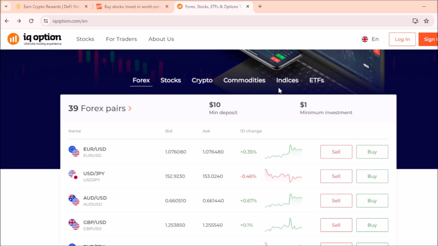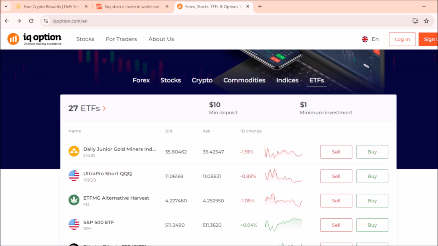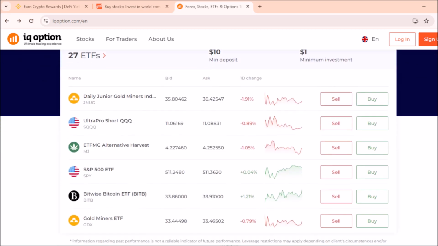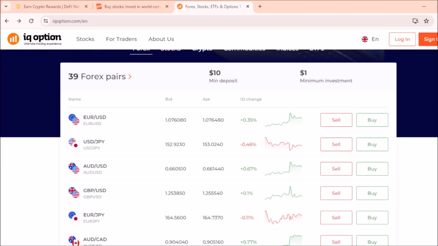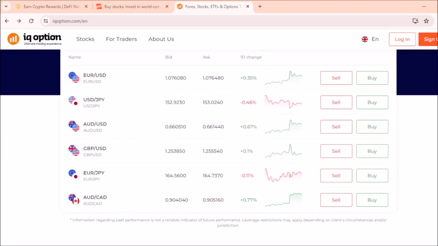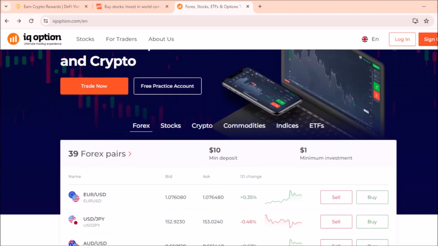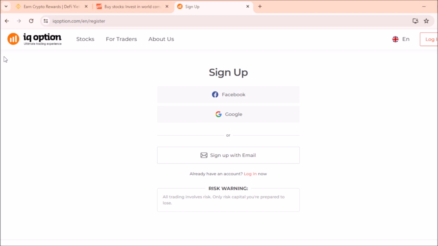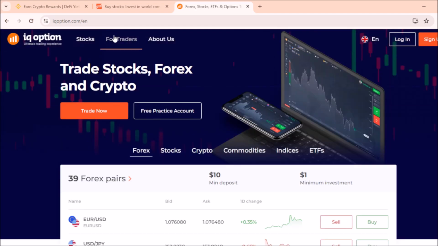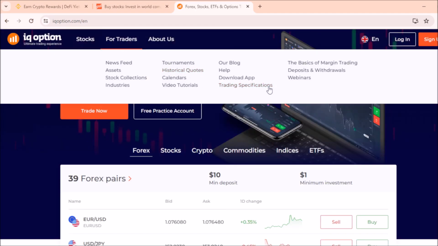Users can choose the type of instrument they want to trade and access comprehensive market data and analysis tools. Demo account. IQ Option provides a demo account feature, allowing users to practice trading strategies without risking real money. Educational resources. IQ Option offers educational resources and tutorials to help users learn about trading concepts and improve their skills.